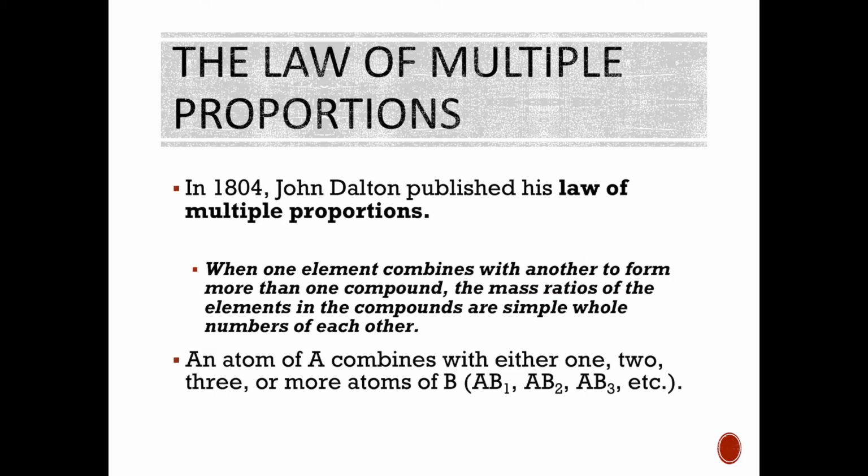The law of multiple proportions states that when one element combines with another element to form more than one compound, right? So this is the key here. More than one compound. That's where we're getting this multiple proportions. And it says the mass ratios of the elements in the compounds are simple whole numbers of each other. My best example for you is, like we were just talking about, water is H2O, and hydrogen peroxide is H2O2. So in both of them, we have hydrogen and we have oxygen, but they can combine in different ratios. So this is the law of multiple proportions.